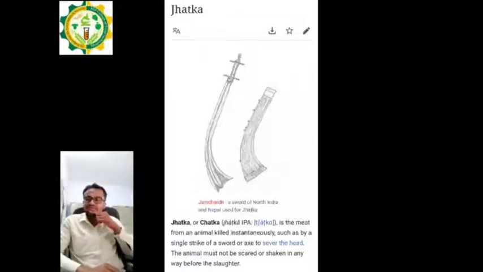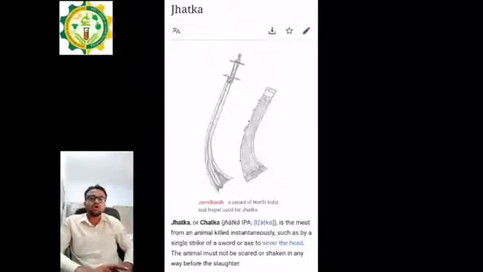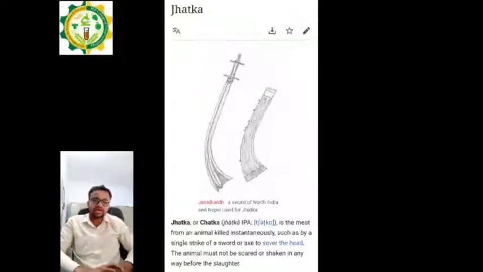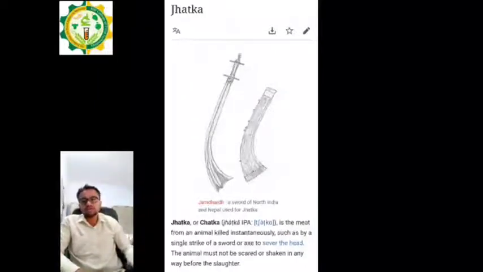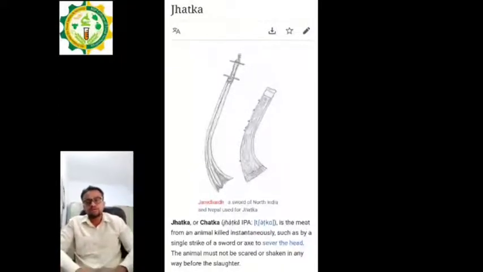In this method, generally there is no complete bleeding of the animal as compared to the halal method or the scientific method. In the jhatka method as well as the kosher method, there is no complete bleeding. Hence, these methods are not considered scientific methods as compared to the halal method.